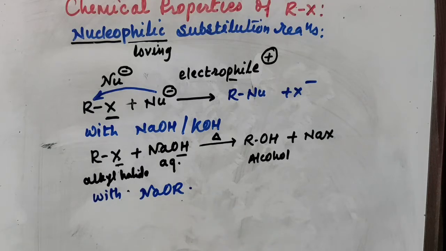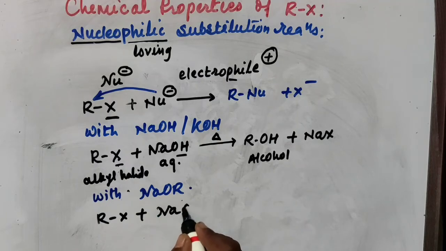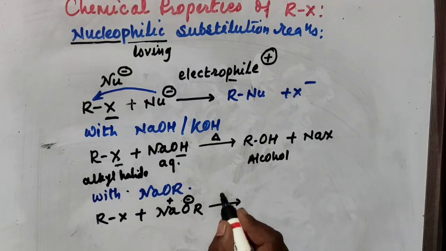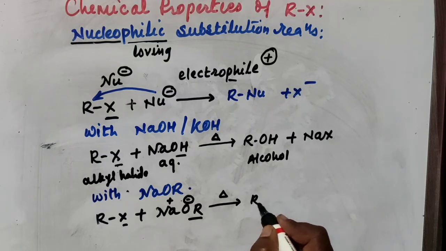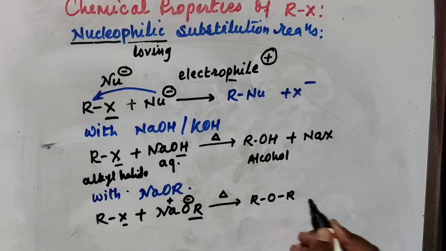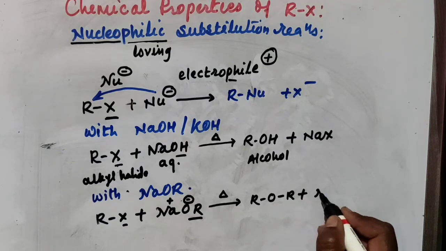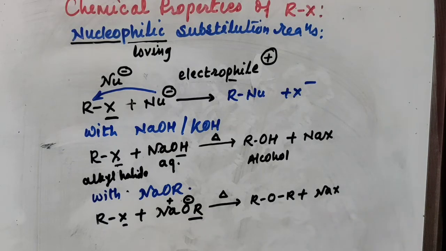So when alkyl halide RX is heated with NaOR, Na plus OR minus, then on heating, again this X is replaced by the OR group, alkoxy group, and you will get ROR. The side product is the same as that of the first reaction, NaX.